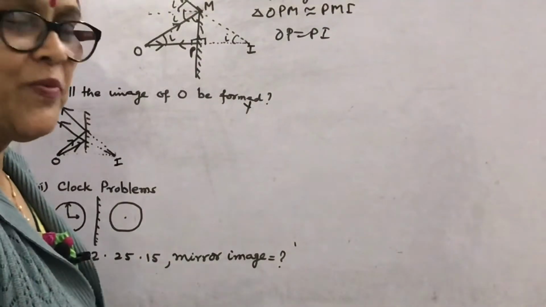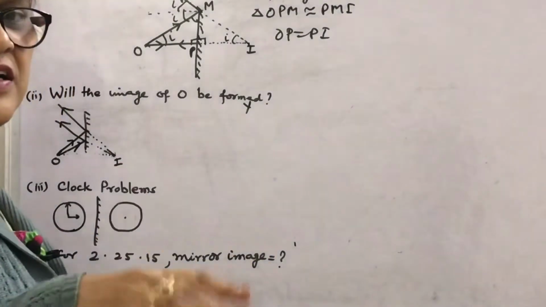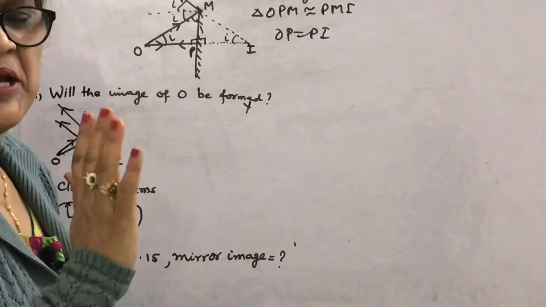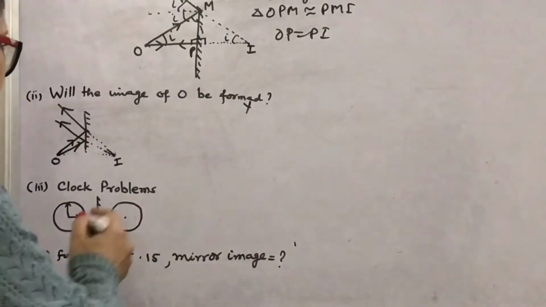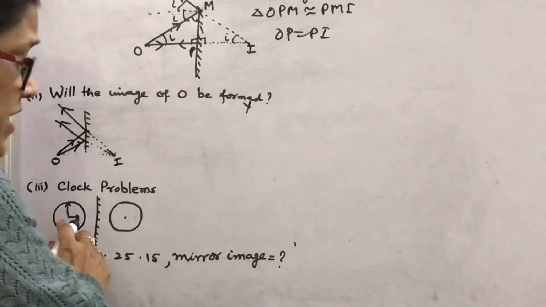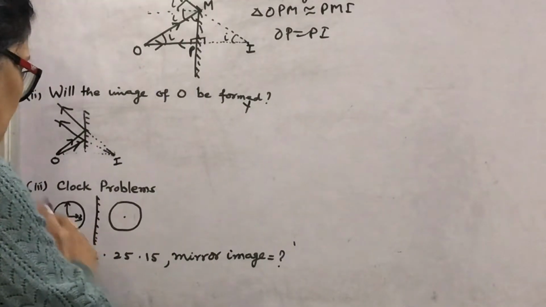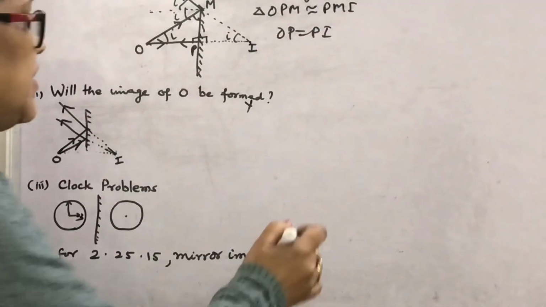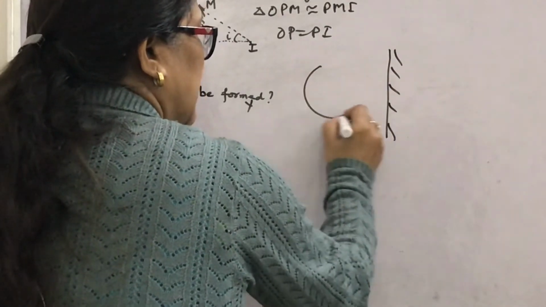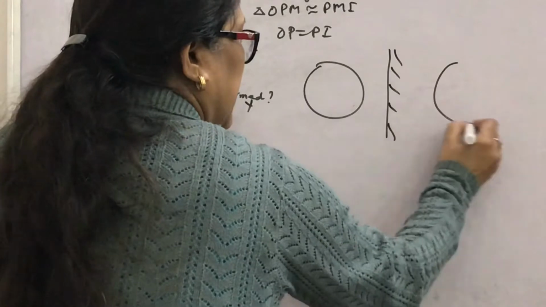See the clock problems, that is, whatever time is shown by a clock, what will be its mirror image time. Look here, in this figure, this is 12 and this is at 3, if it is 3. What will be the mirror image? If you show here that this is the mirror, this is the clock, and here is its mirror image.